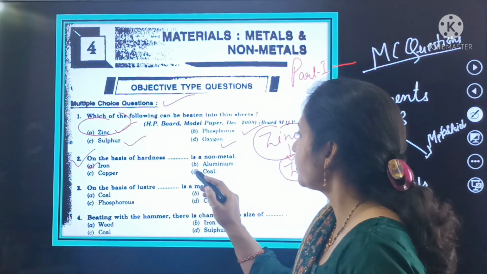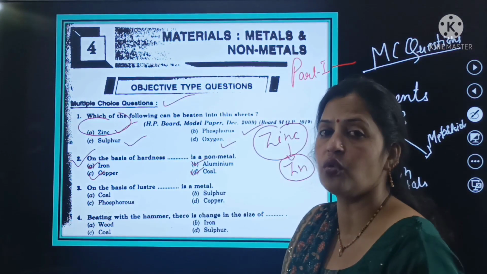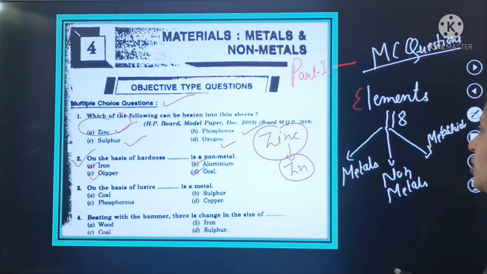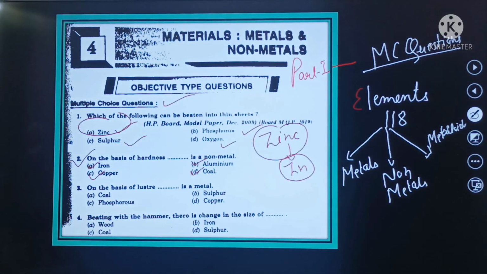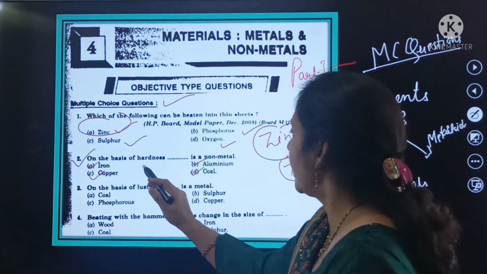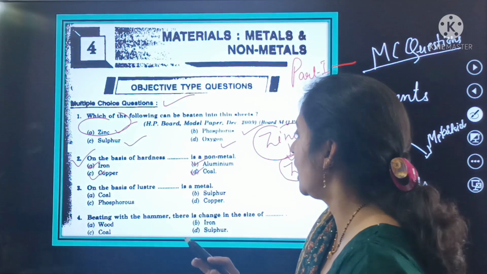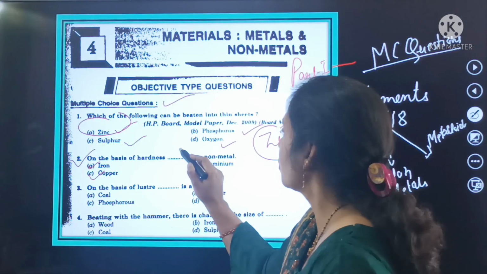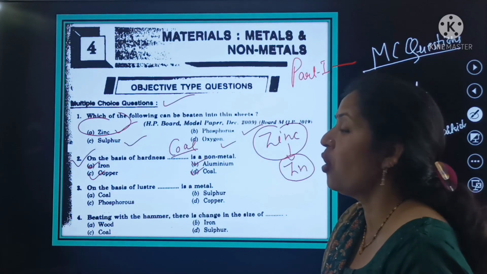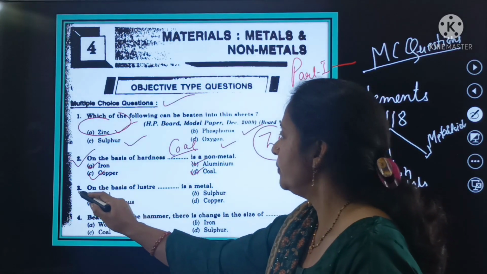Options are A iron, B aluminium, C copper, and D coal. So on the basis of hardness, dash is a non-metal. If we look at hardness, iron, aluminium, copper, these are not non-metals, whereas coal is a non-metal on the basis of hardness. So this is the right answer.